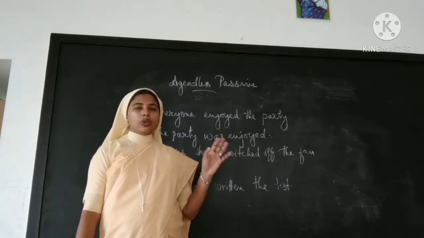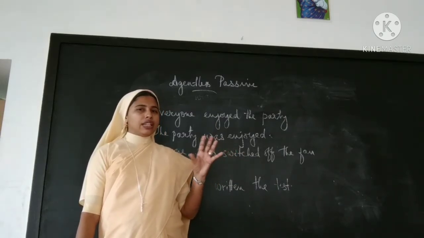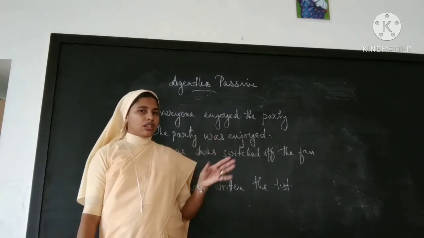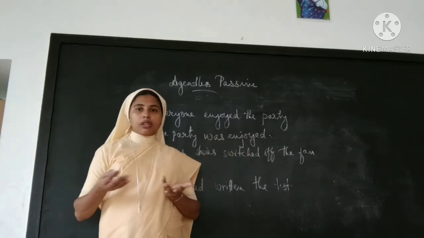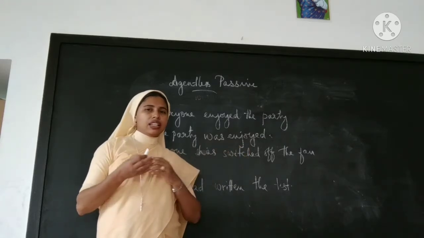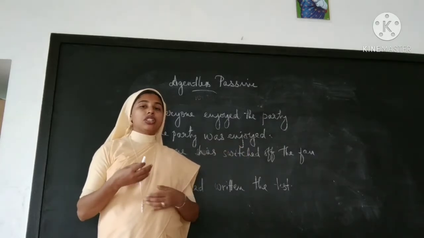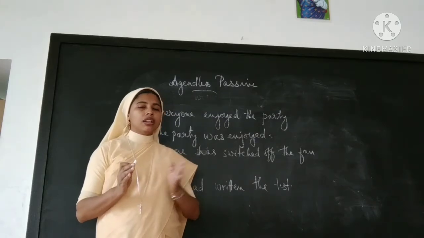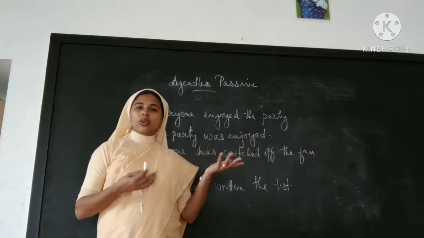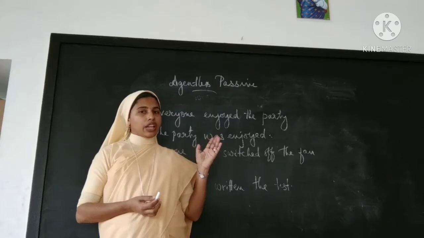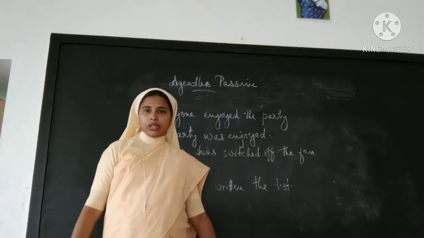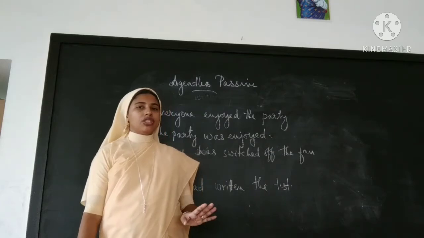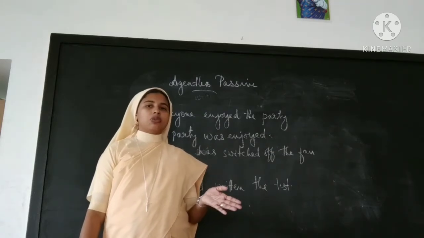When you use these types of indefinite persons, the person is not clear. Everyone means it can be anyone, isn't it? If it cannot be mentioned by a particular person, there is no need of mentioning the subject at all. But if you mention that, it's not wrong.